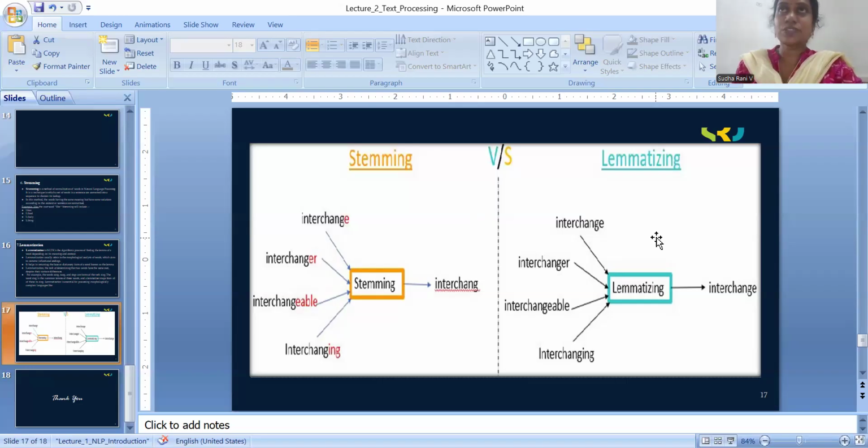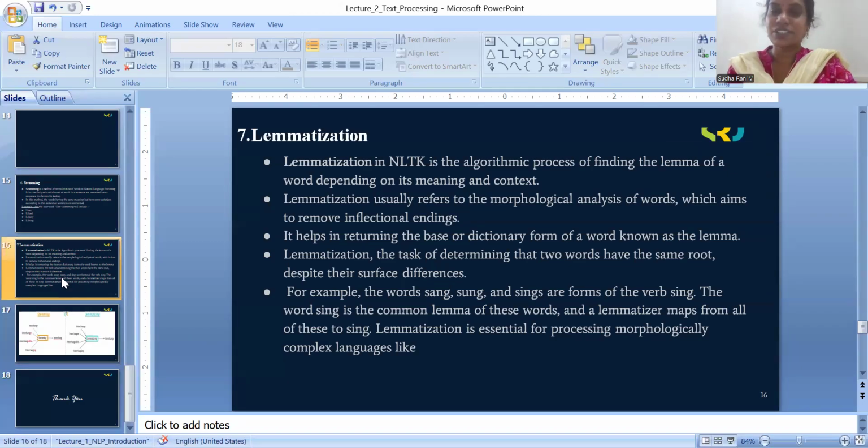We still have many more differences. I will take a few more examples and explain this topic, stemming and lemmatization, and the differences between them, clearly in the next class. After seeing these differences, if you read the lemmatization definition again, it will be clearly understandable.